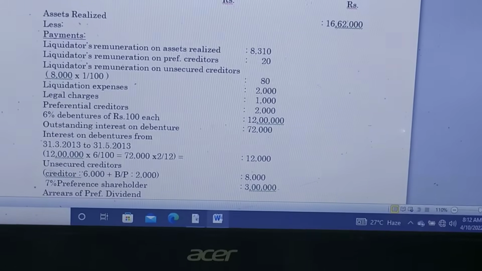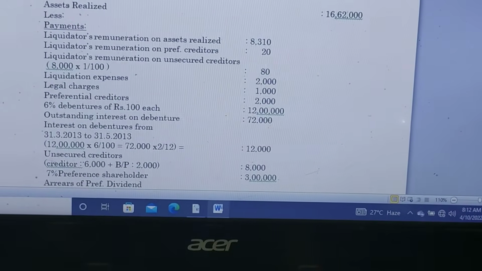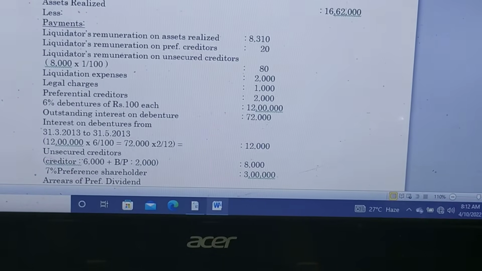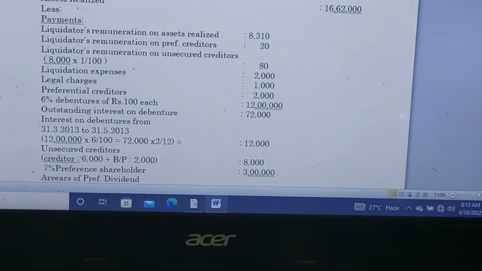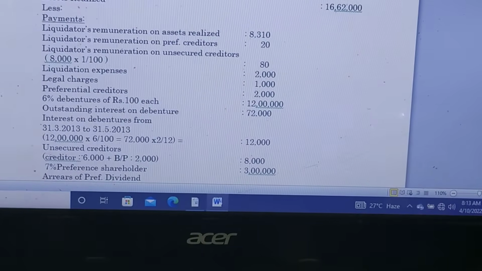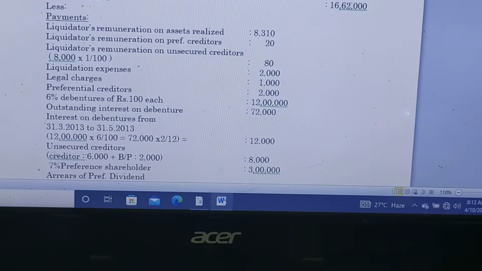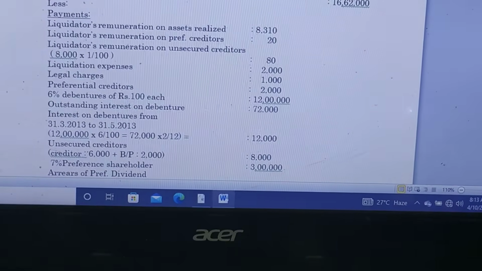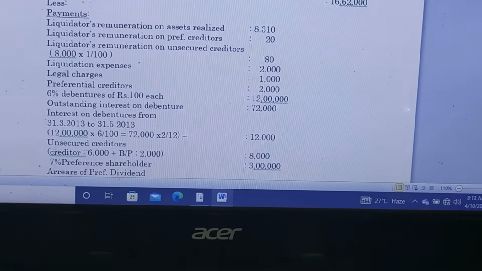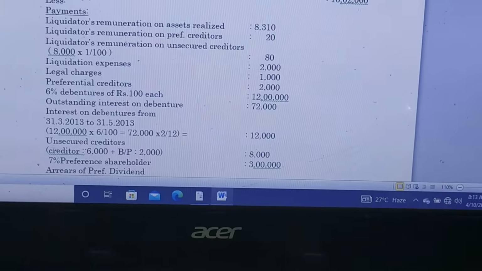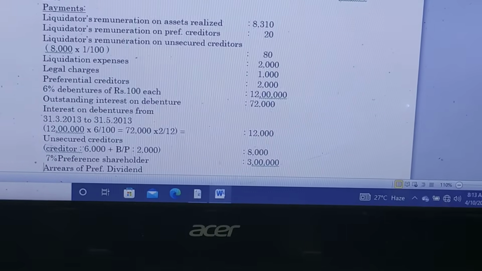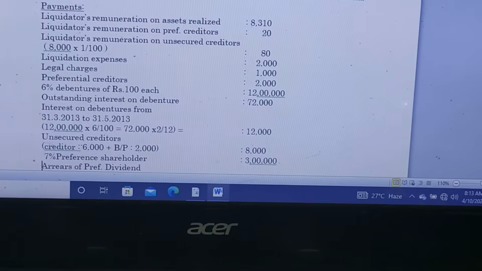It means we have to calculate the further interest on debentures from the actual debentures value. The actual debentures value is 12 lakhs. The percentage of interest is 6%. 12 lakhs multiply with 6 divided by 100, we get 72,000 for 1 year as interest on debentures, but we need to take 2 months interest only.